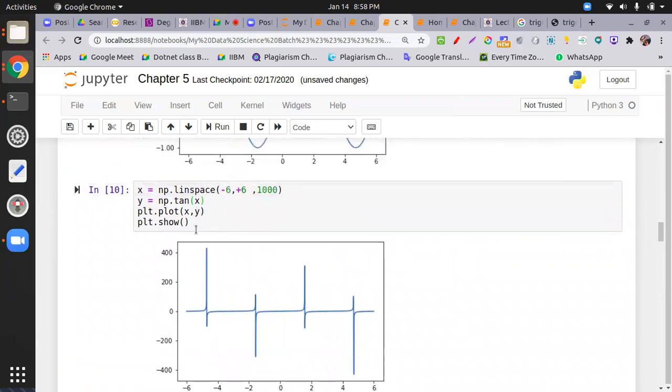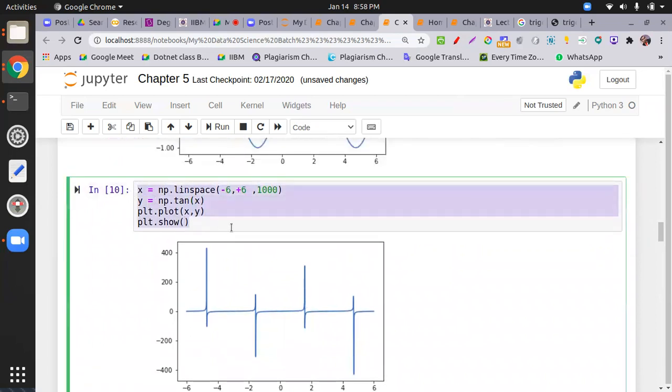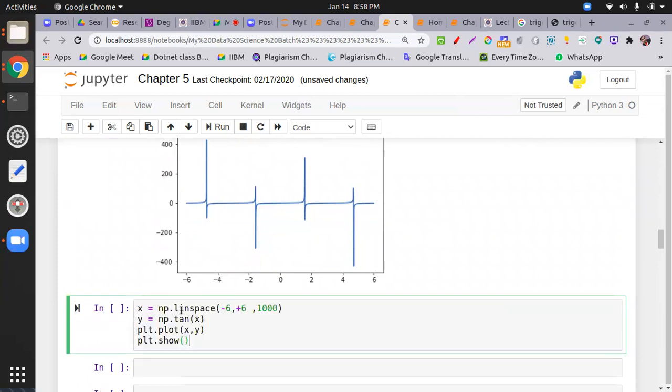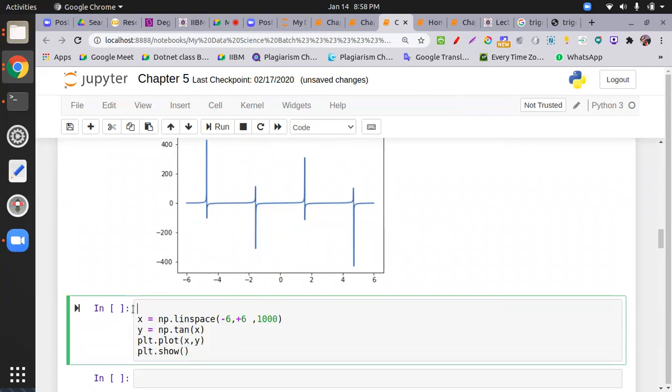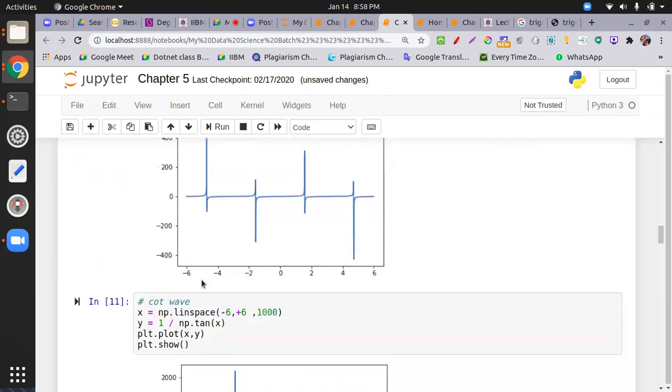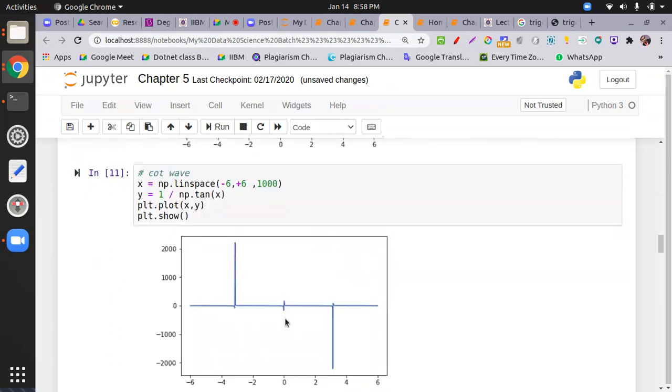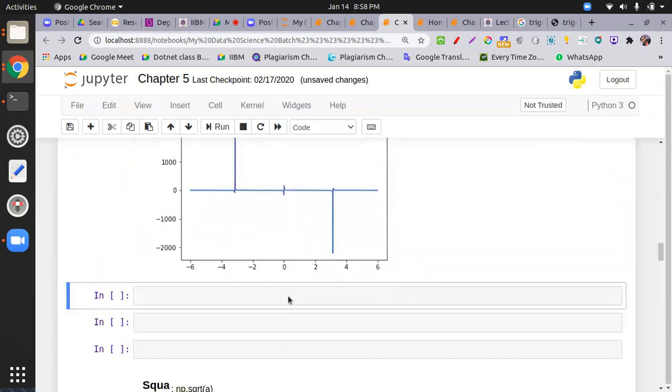Okay, if you want to do a cot wave, I will teach you this thing one more time in matplotlib. I just put 1 upon np.tan. Check this one, this is your cot wave.